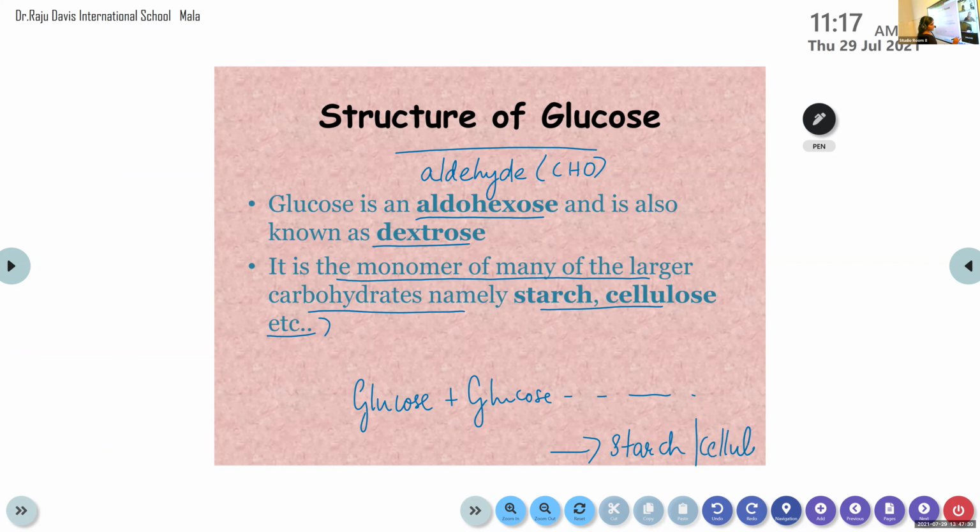So this large single unit is known as a polymer in general. And each small unit that helps to produce this large unit is known as a monomer. Mono means one, right? Actually, the word meaning of polymer: poly means many and mer means unit. So many units join together. So glucose is considered the monomer of these polymers, starch, cellulose, etc. That's it.